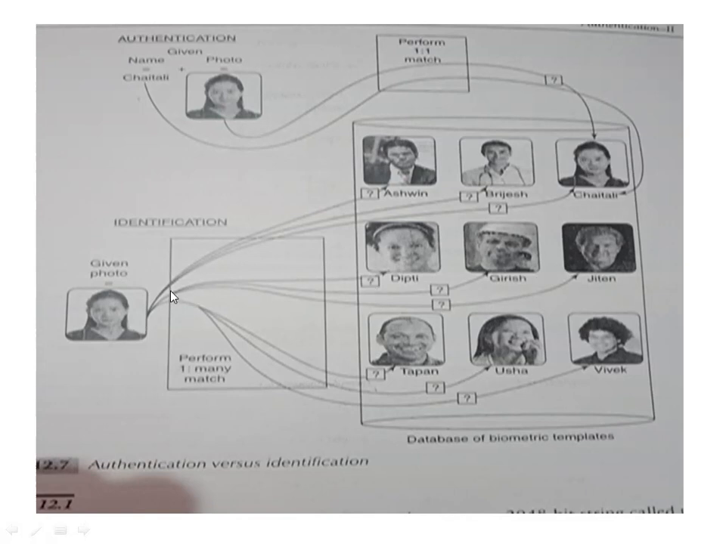It is going to match your photo with the first person. It will understand that you are not that person. Then it will match with the second person. Like that, it will match. Somewhere it is going to match with your photo. Your photo is matched with this photo. Then it comes to understand that, oh, this photo is matching and her name is Chaitali. One to many is identification, and once the match is happening, that is a one-to-one match, that is called authentication. Please try to understand, authentication is a one-to-one match.